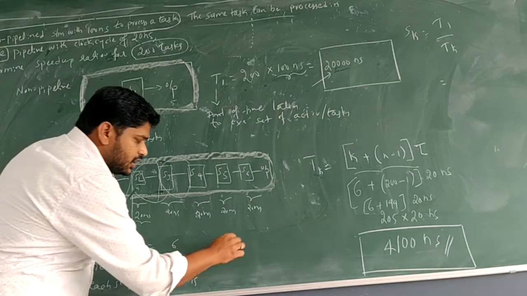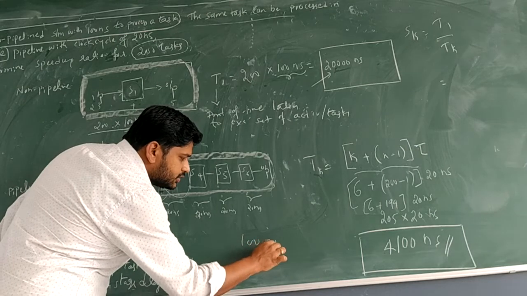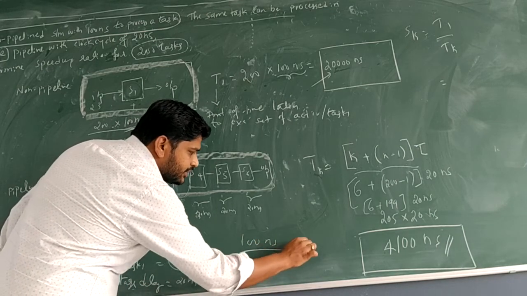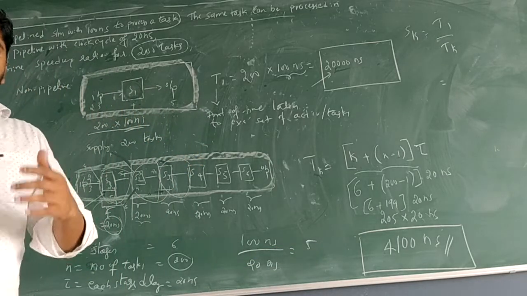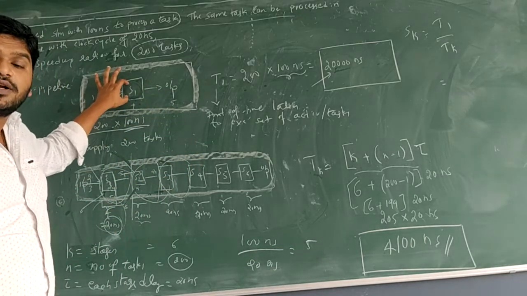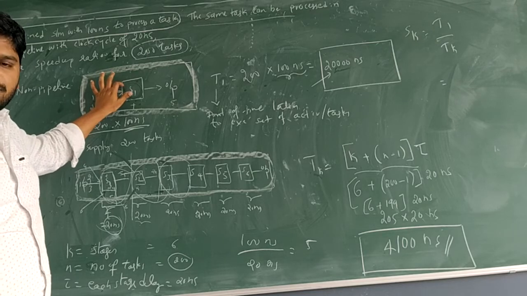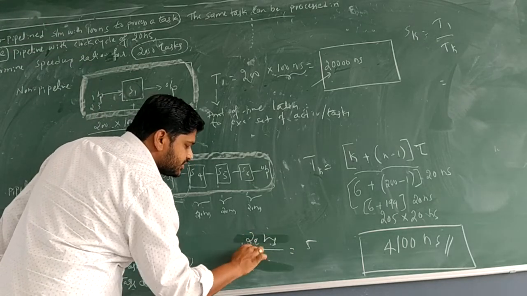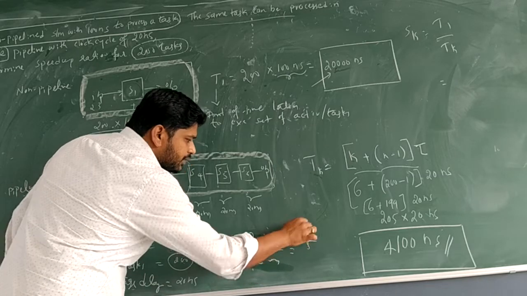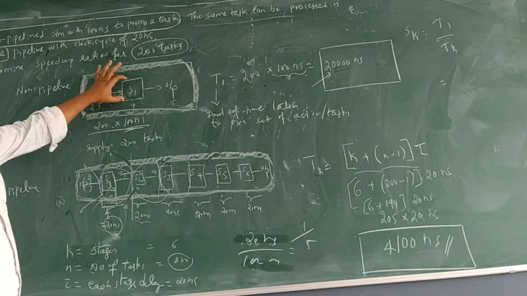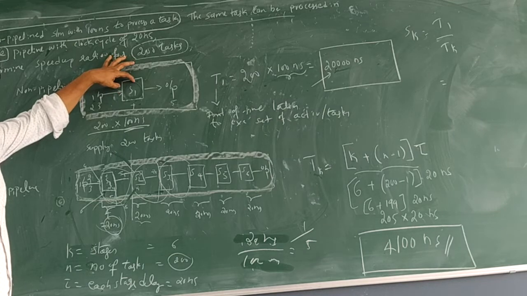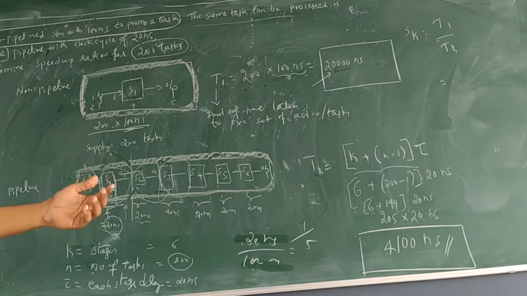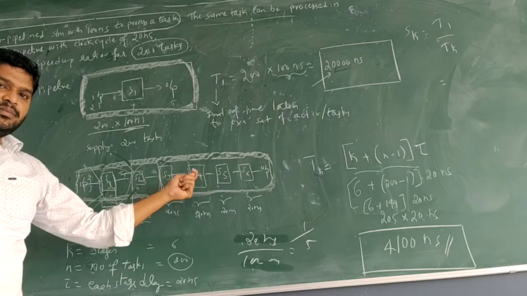So 100 nanoseconds by 20 nanoseconds is 5 times, meaning it is 5 times slower. For performance evaluation we do 1 by 5. So when it executes one task, the pipeline executes 5 tasks. That's why we have faster execution in pipeline mode.